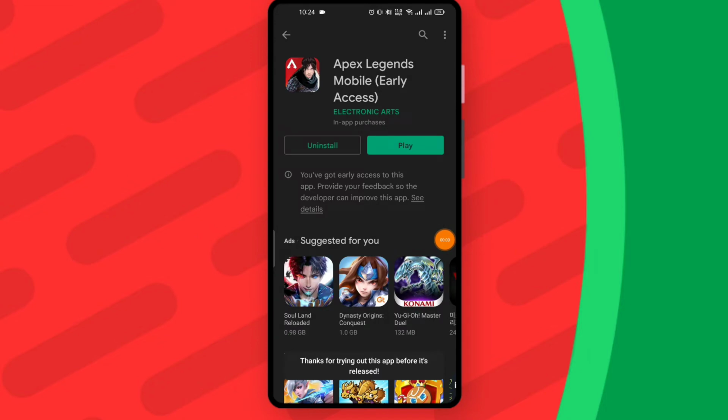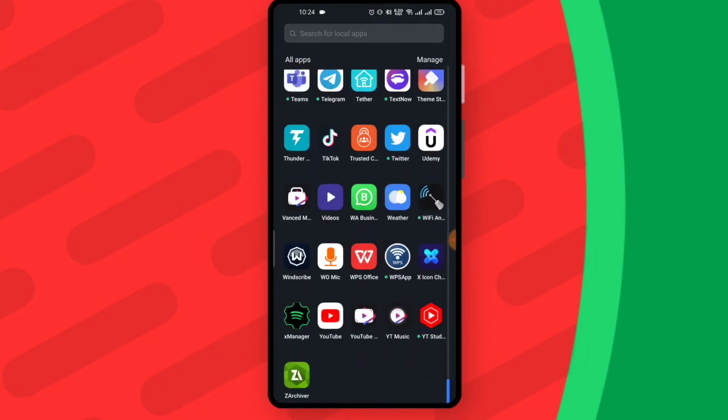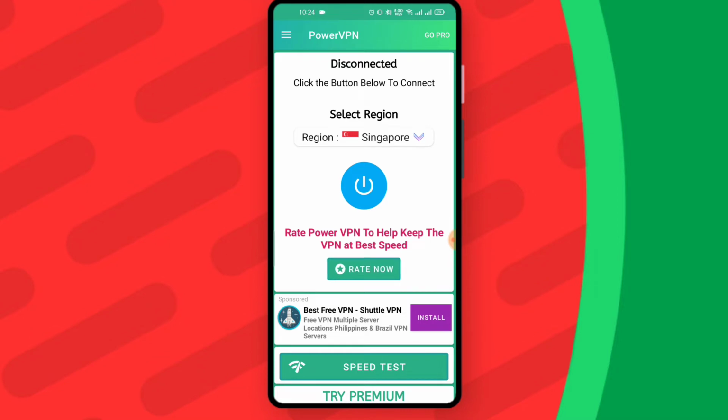Now I will be able to play it, but before playing it I will turn on the VPN. Now I will choose Singapore as region. Now press on that and it will start connecting. Just wait for it. Once it's connected, minimize it. And now let's begin playing the Apex Legends game.